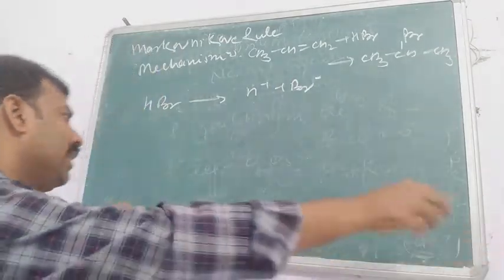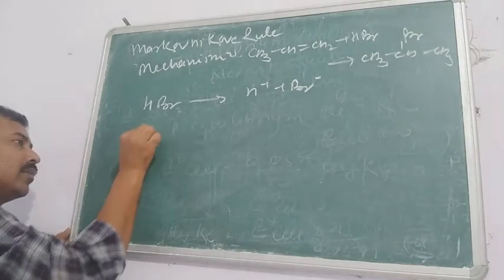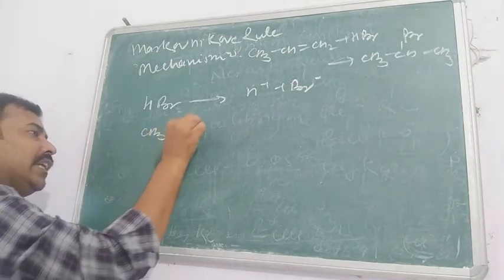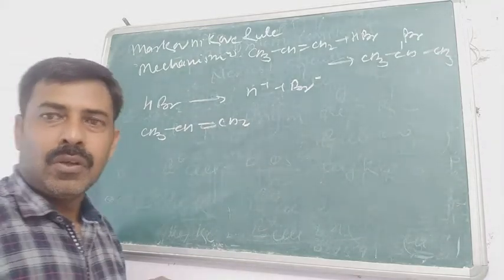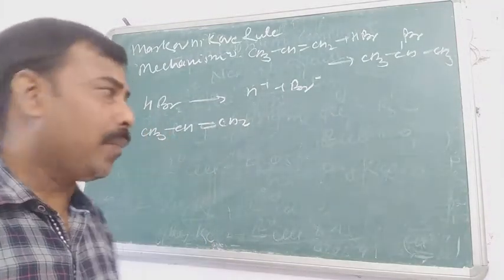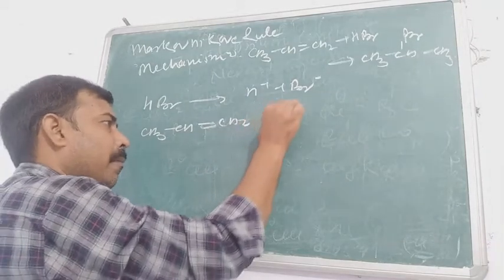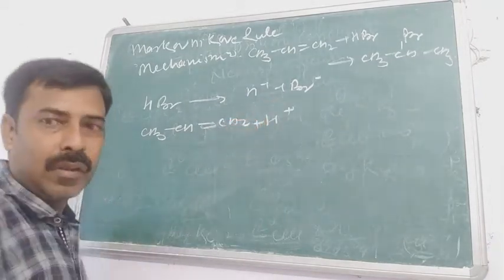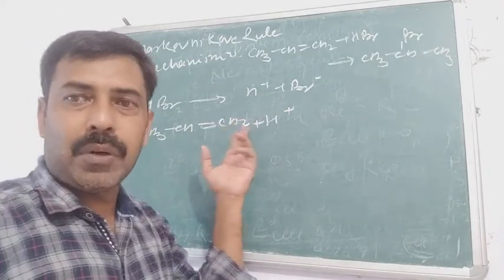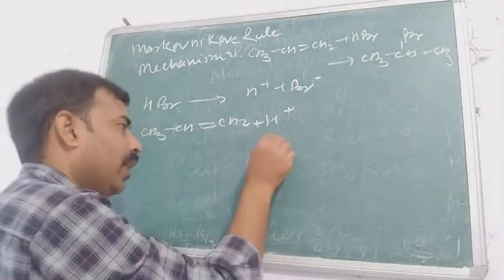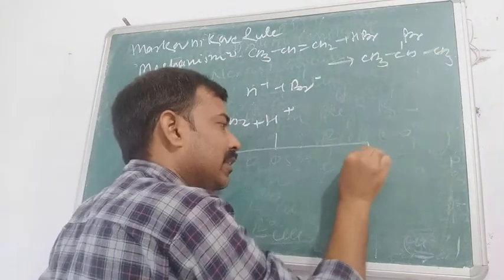Now in this alkene, propene, CH3 CH double bond CH2, when the H plus approaches, where will it approach? It can approach either carbon number 1 or carbon number 2. We are taking both the conditions.